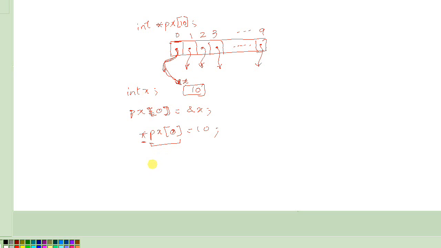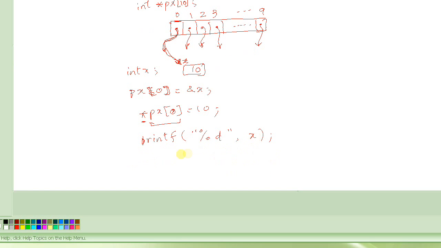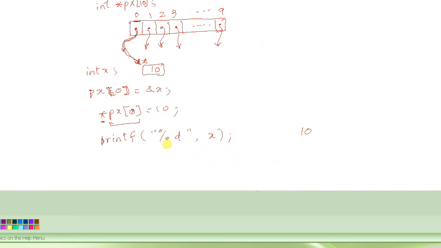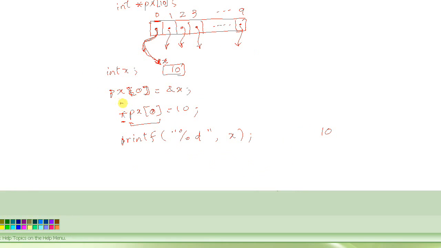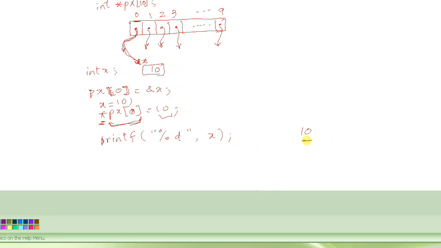If in the next statement you do a printf with %d for an integer and you say x, what are you going to see on the screen? 10. Even though you never explicitly said x is equal to 10, you said that wherever px[0] is pointing to, you change its value to 10, and when you try to print the value of x, you get 10 because of that.